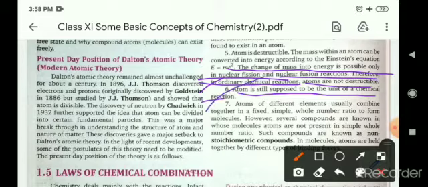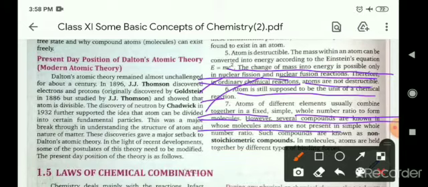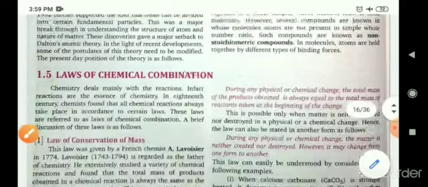Atoms of different elements usually combine together in a fixed simple whole number ratio to form molecules. However, several compounds are known in which atoms are not present in a simple whole number ratio. Such compounds are known as non-stoichiometric compounds. So in that condition, these types of reactions are known as non-stoichiometric compounds and reactions.